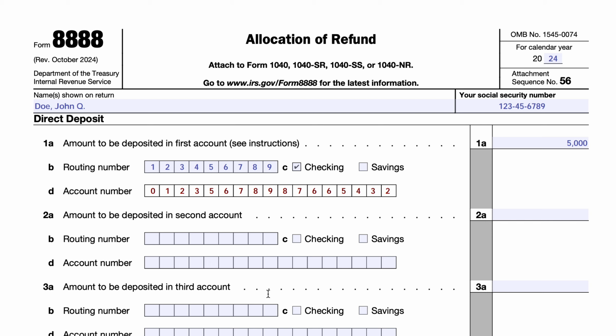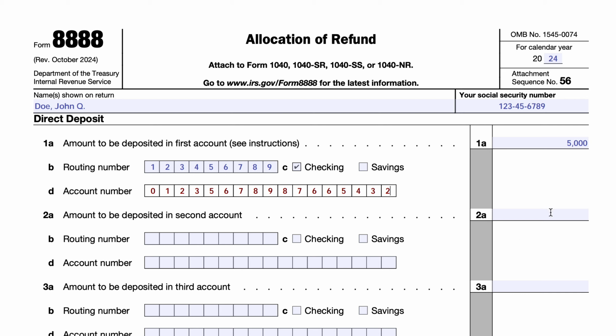If you want everything to go into your account, you can simply enter the routing information on your tax return because there is a field there. You don't need to complete this form if your entire refund is going into one place.